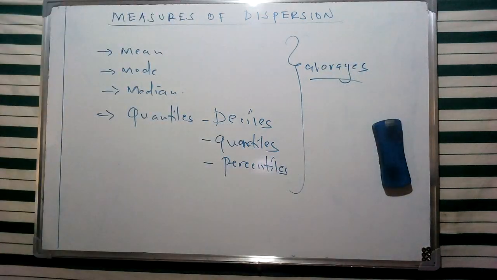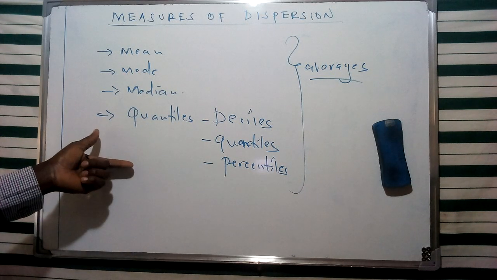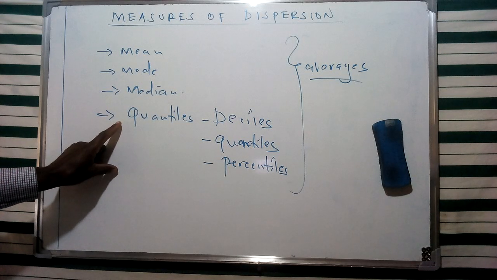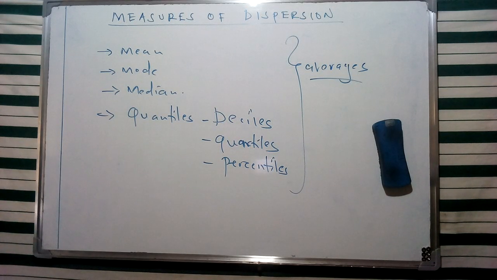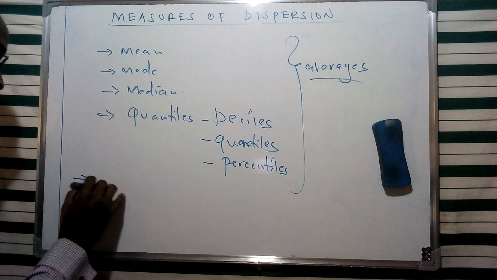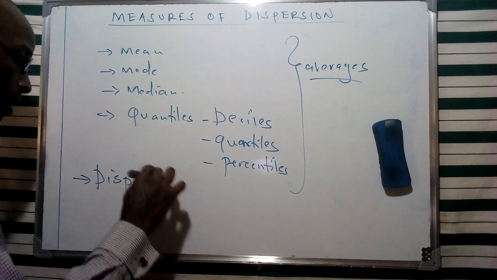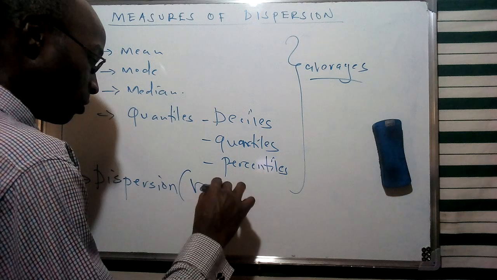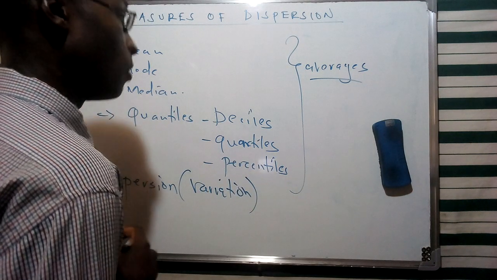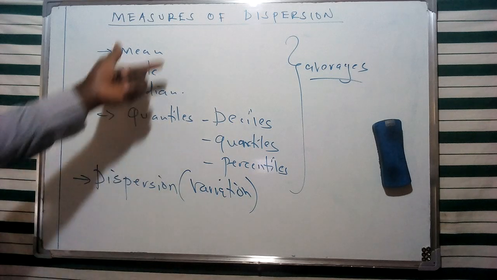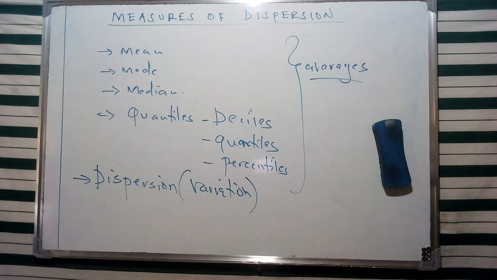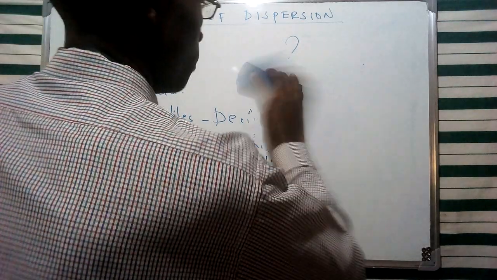Now in this particular case, the spread of data that is scattering around these specific averages is going to be referred to as dispersion. And in case I use the concept of variation, it is still referring to this spread or scatter of data around these average values. That's going to form the basis of our discussion for today. In this video, I'm going to look at the concept of dispersion, and a few roles which it plays in assisting us to do further statistical analysis.